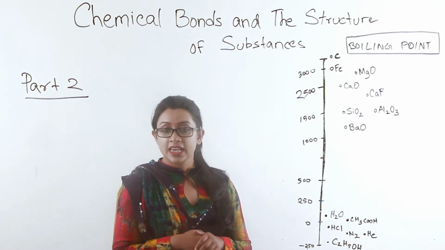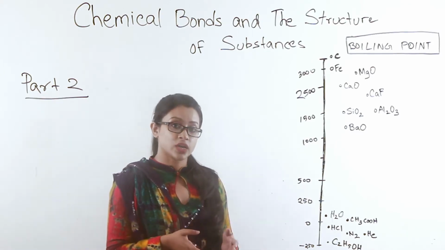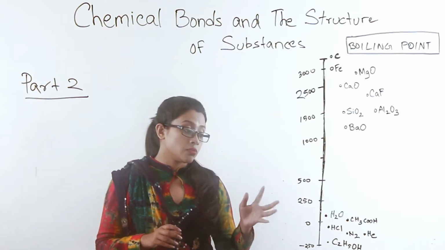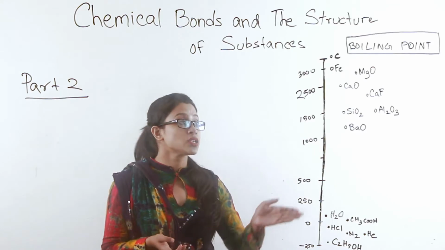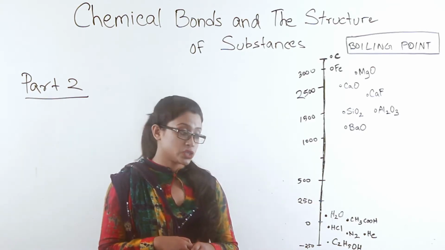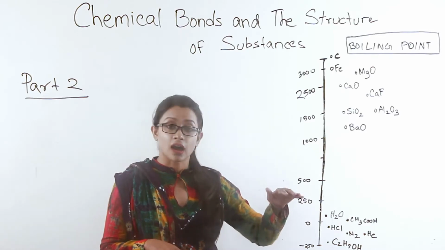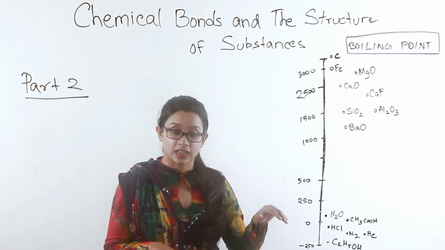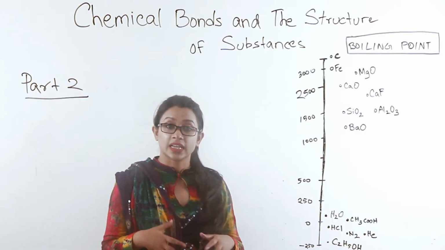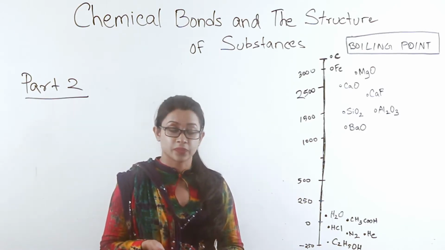Why is that? It's because of their bonding. The bonding between the atoms is weak compared to those above, as a result of which they range lower on the scale. And when you go up, they have a bond that is much stronger.